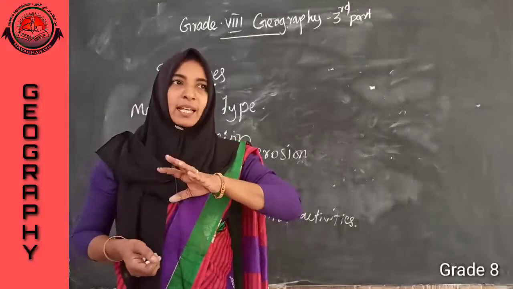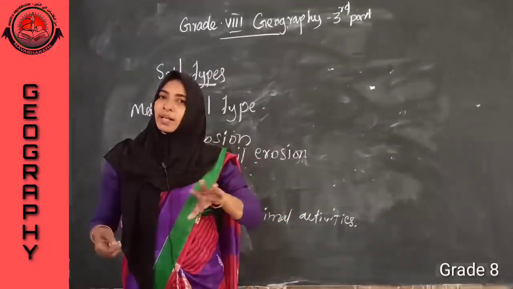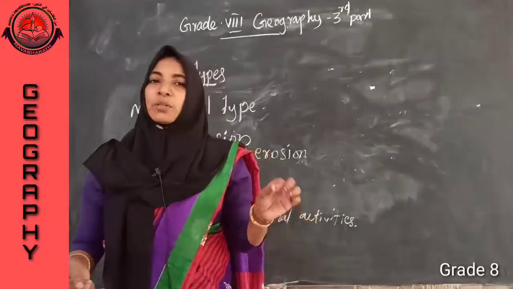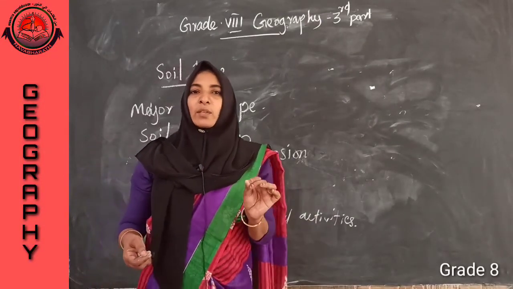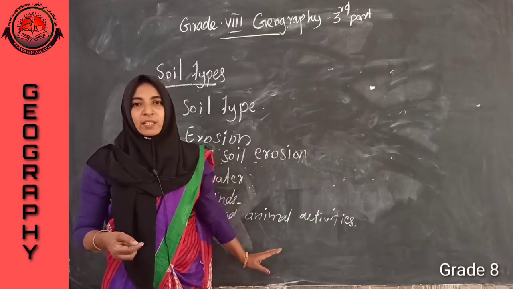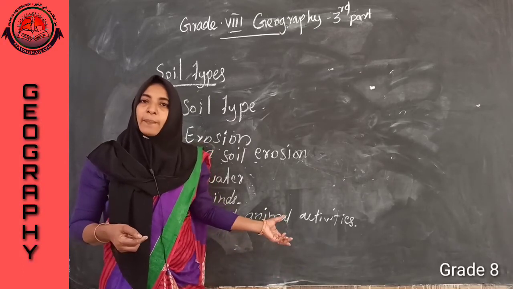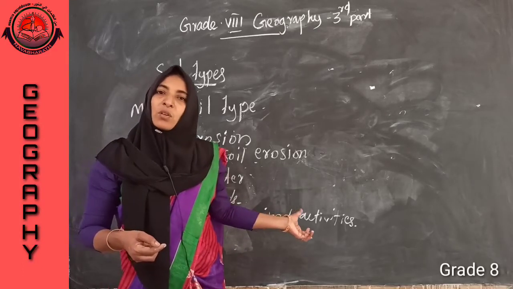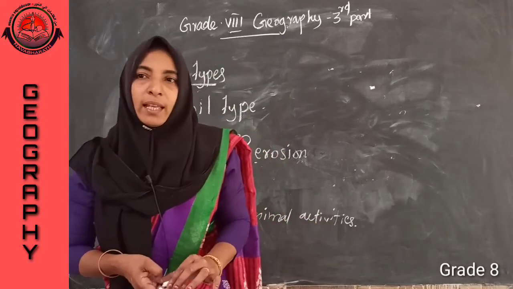If the animals are grazing in the same area for a long duration of time, that will cause soil erosion. Overgrazing may lead to the removal of the upper layer of the soil. That leads to soil erosion.